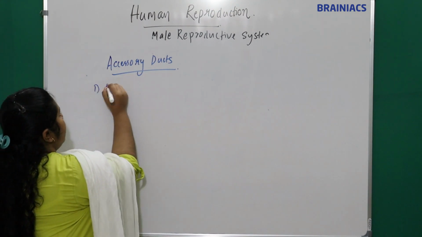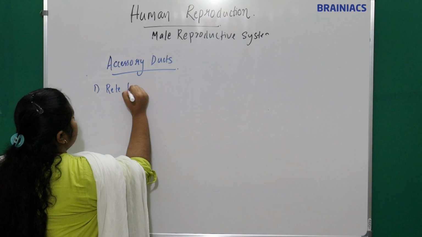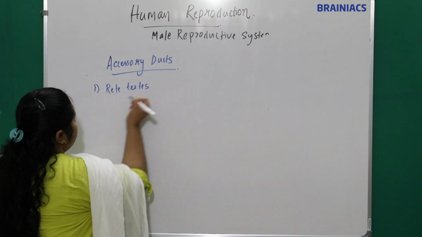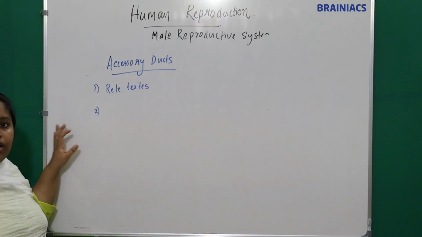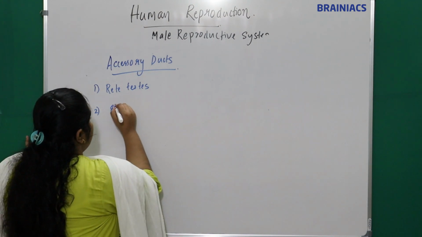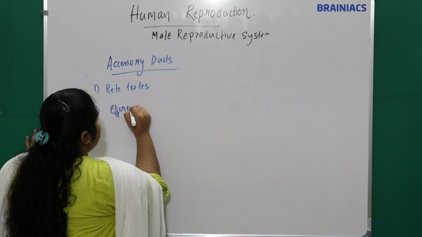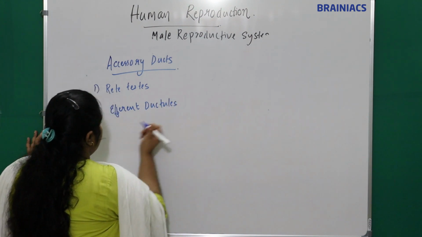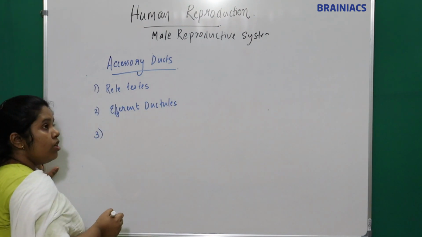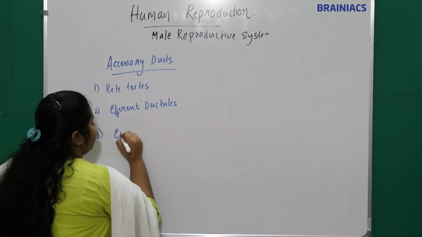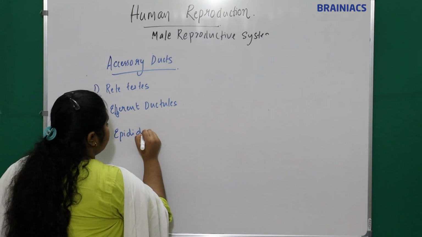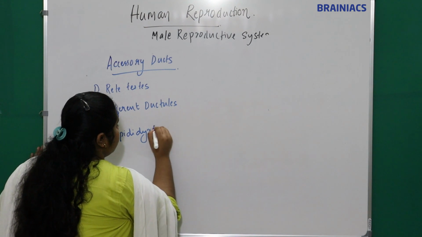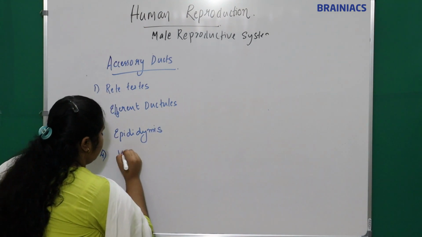First one, the rete testis. Then comes the efferent ductules. Then comes the epididymis. Then comes the vas deferens.